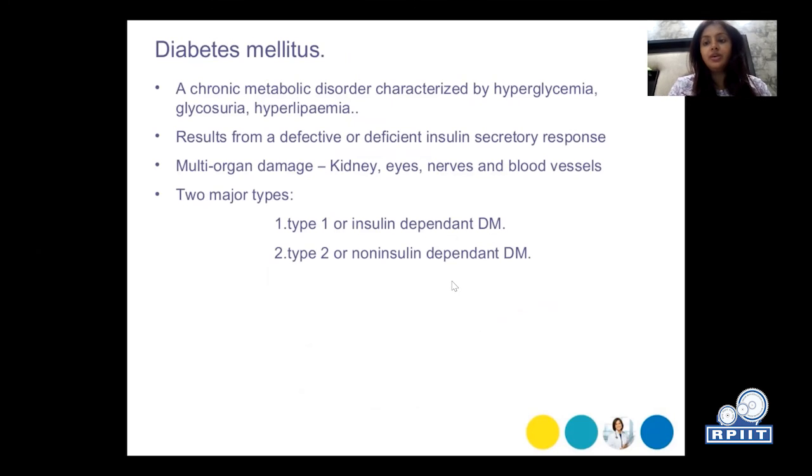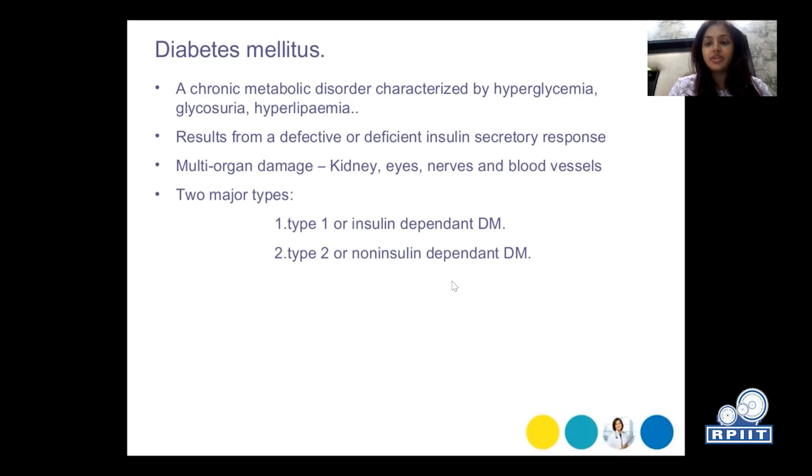It is all based on the secretion of insulin. So, chronic metabolic disorder characterized by hyperglycemia, that is increased glucose level in the blood, glycosuria, increased excretion of glucose in the urine, and hyperlipemia. It results from a defective or deficient insulin secretory response. Multi-organ damage can occur in this: kidneys, eyes, nerves, and blood vessels.